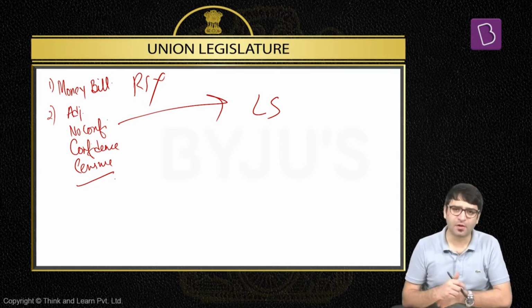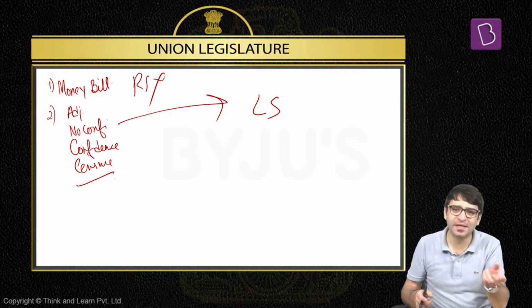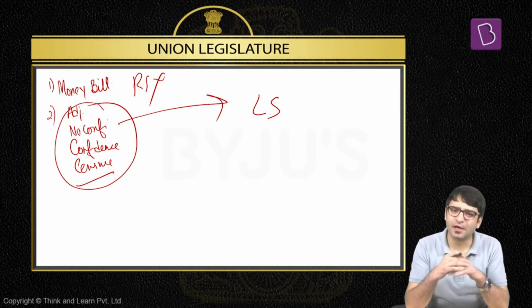Ours is a parliamentary form of democracy. And in a parliamentary form of democracy, the Council of Ministers is accountable to Lok Sabha, not to Rajya Sabha. So that doesn't mean Rajya Sabha has an inferior role. And all these motions we are going to discuss in this chapter itself.